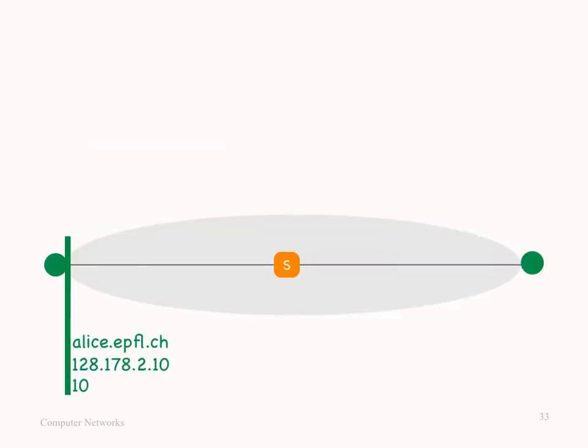Suppose Alice, the end system on the left, wants to send a packet to Bob, the end system on the right, who happens to be in the same IP subnet as Alice. The first thing that Alice needs to know is Bob's IP address, which will be the packet's destination IP address. We know how Alice learns this. She asks a local DNS server. The second thing that Alice needs is Bob's MAC address, which will be the packet's destination MAC address.